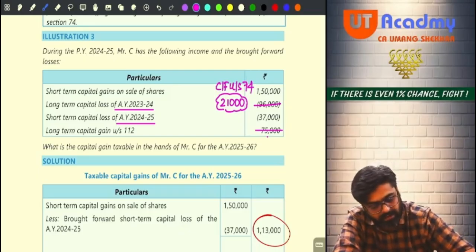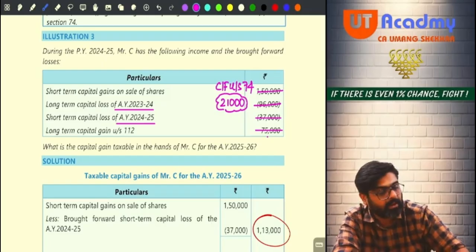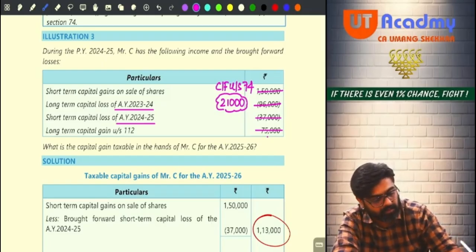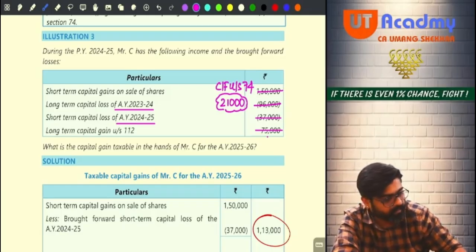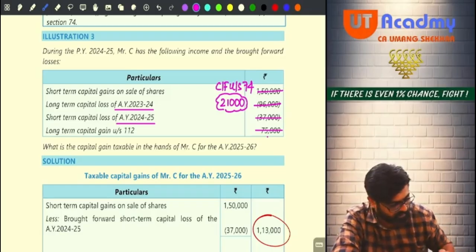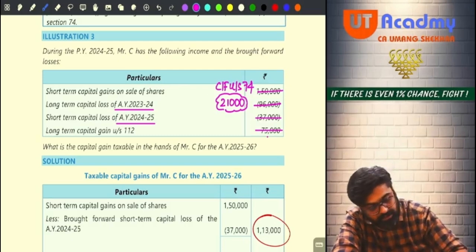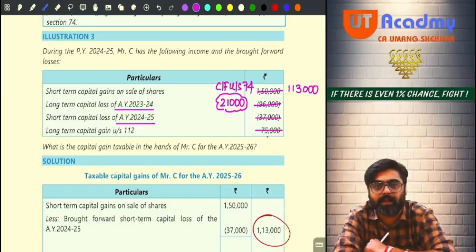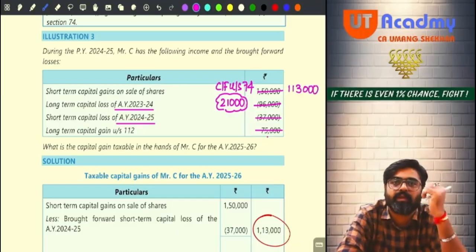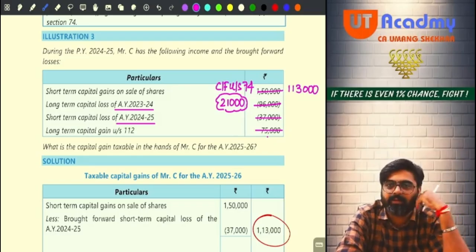Now tell me, do you have a short-term capital loss? Yes, 37. Entire 37 you can set off against 1,50,000. Now see, 37 if you set off against 1,50,000, so 1,50,000 minus 37 will give you 1,13,000. Still there is 1,13,000 of short-term capital gain remaining. Against this you cannot set off the long-term loss. Hence you are carrying forward.